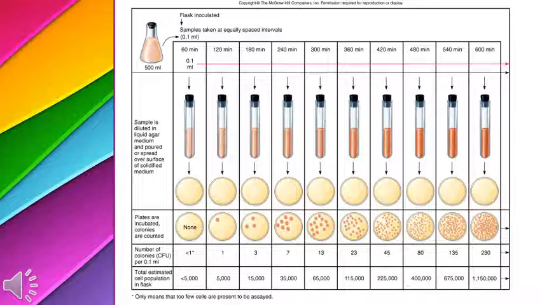If we observe three colonies after 180 minutes, then we will say the colony forming unit is less than 3. So this is actually a mode of calculation, and the total estimated cell population in the flask will be less than 5,000 initially. If we provide more time, then it will increase in number according to the time period.